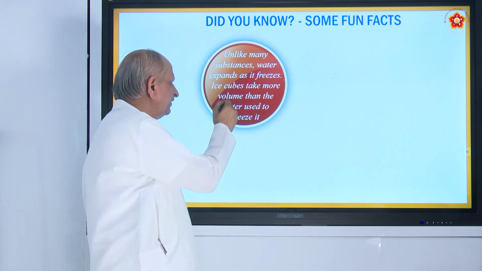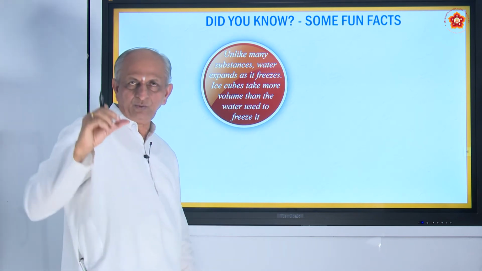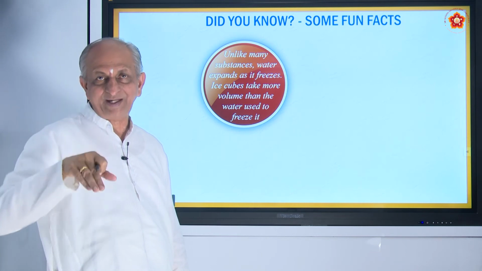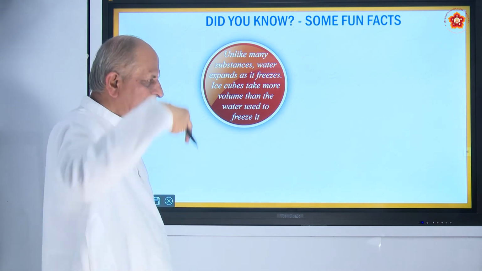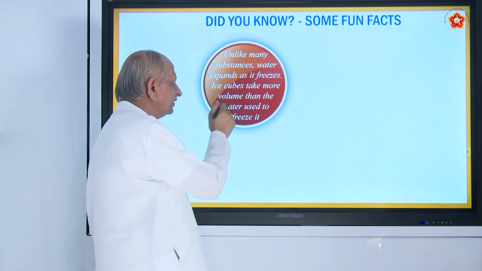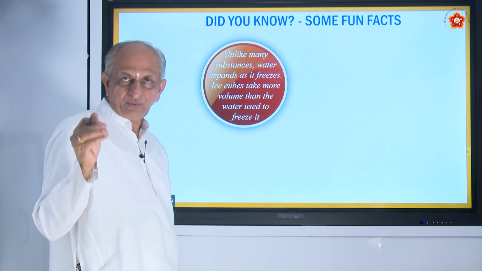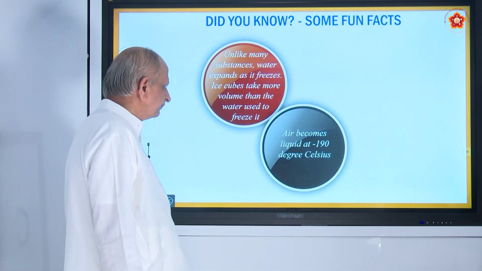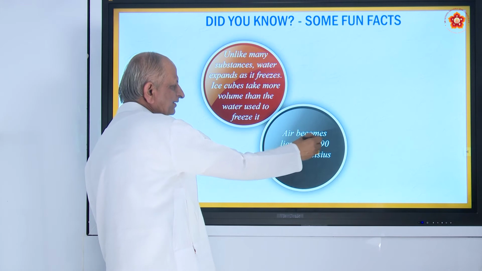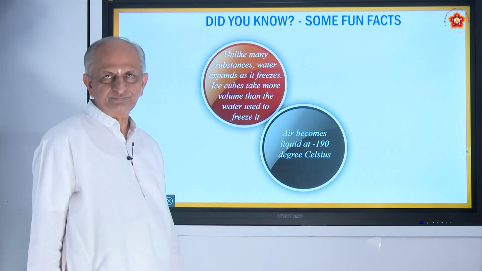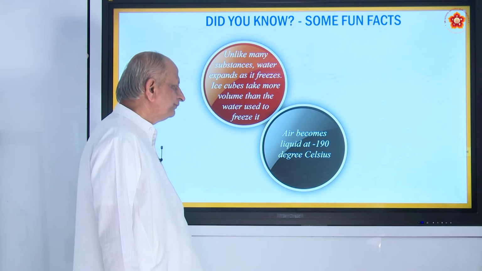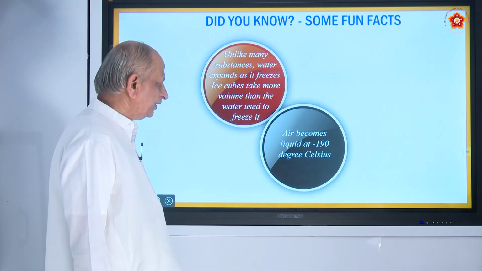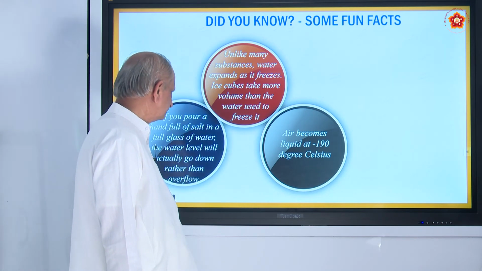because when it freezes, the volume of the water will increase. So, the ice candy will become full. Of course, a stick will be added to it. So, it is one interesting factor. You must note that when water becomes ice, the volume increases. Also, air becomes liquid at minus 190 degrees Celsius. So, when air is cooled, it becomes liquid air. Similarly, you have liquid oxygen, liquid nitrogen and so on.